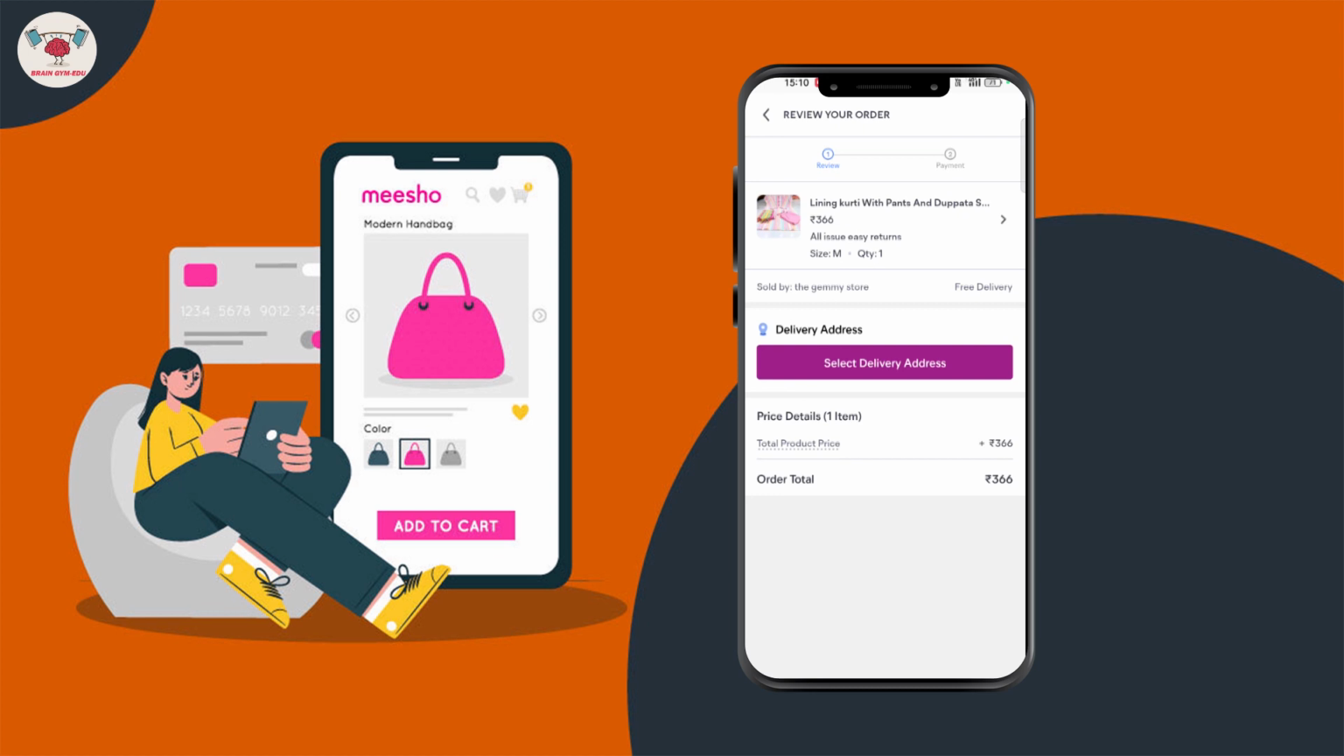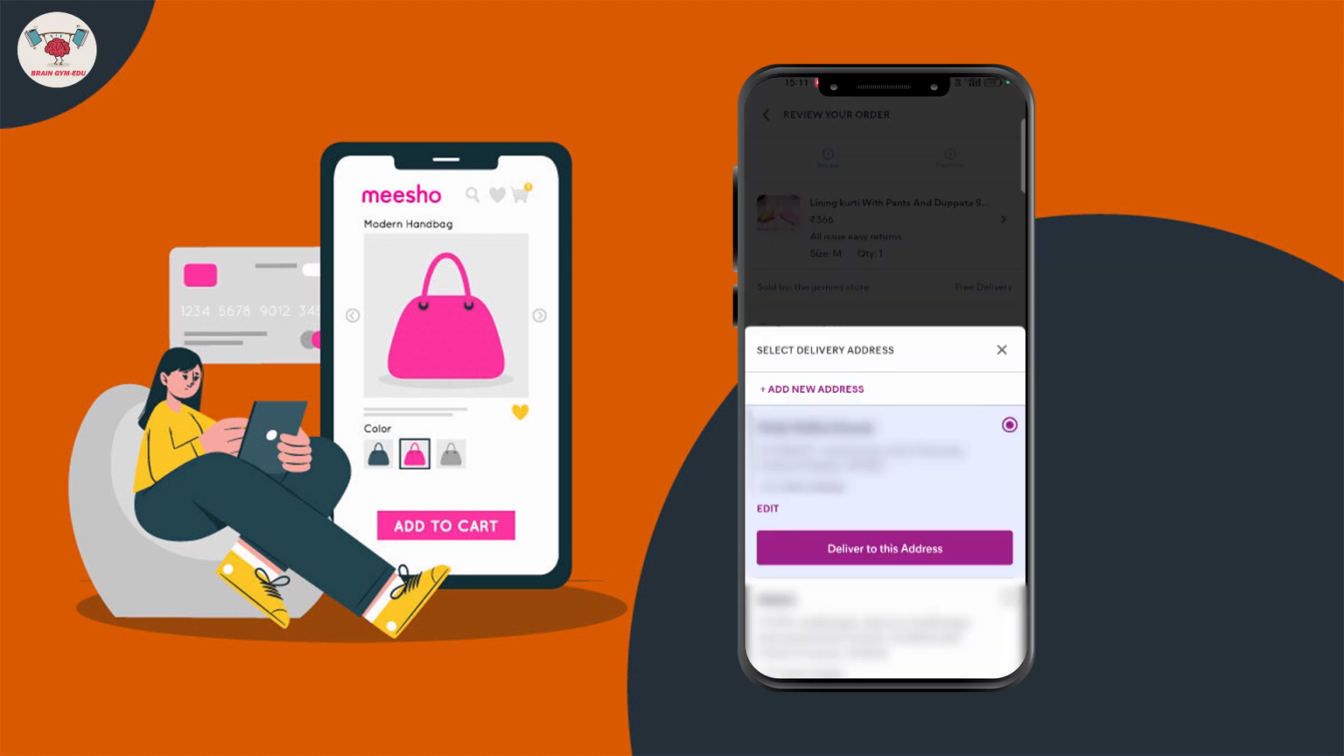If you click this, you can go and check the product description again, or select the delivery address. This is like a reselling platform, right? So there are a lot of addresses. If you have to sell this product to your previous customers, you can go with their address. But if you have to sell it to a different customer, you can easily add a new address here.